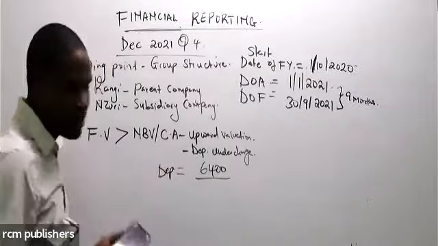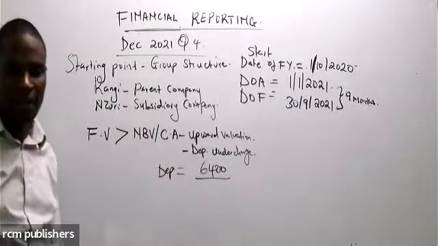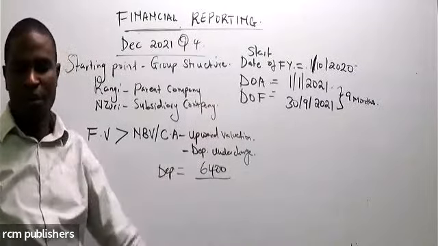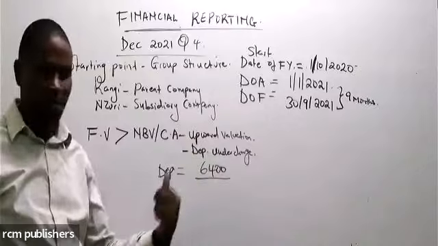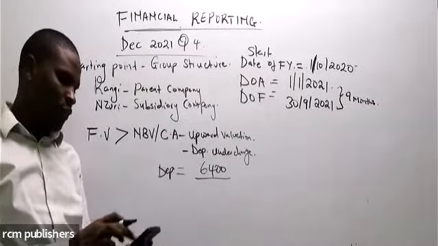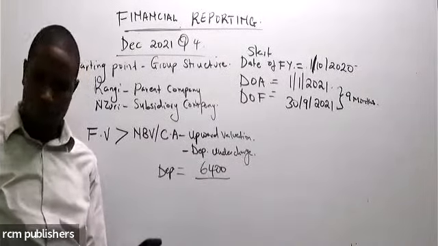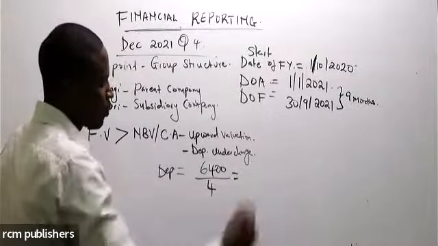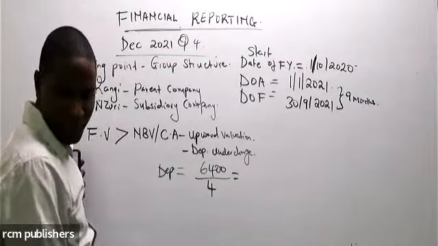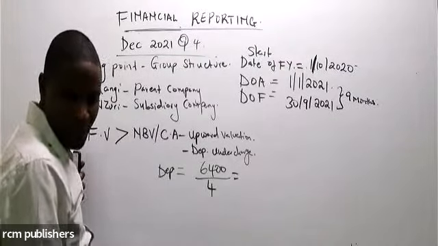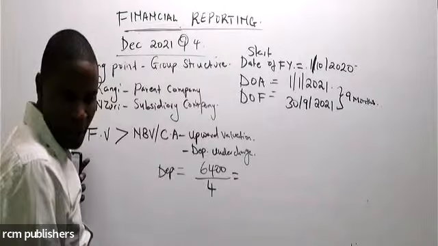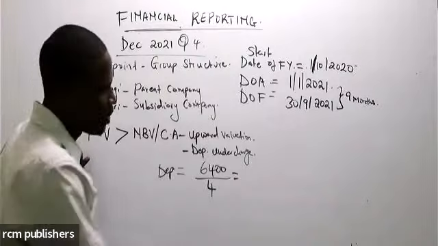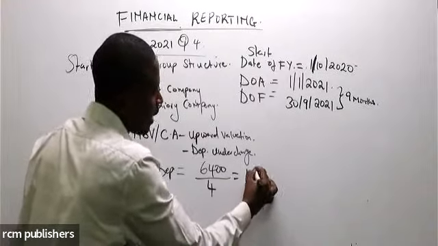I want somebody to tell me what is our useful life of that plant. We have been told the useful life. How many years? You have been given 4 years. So what is the total? 6,400 divided by 4 is 1,600.